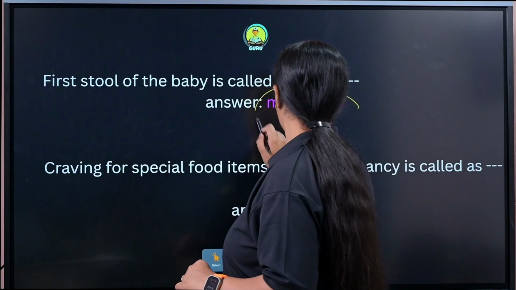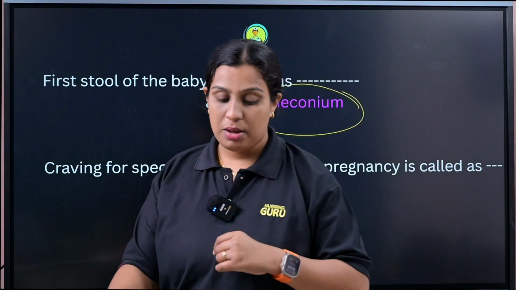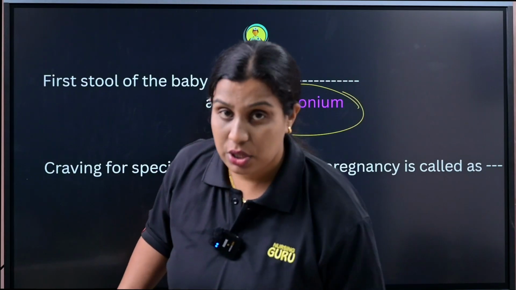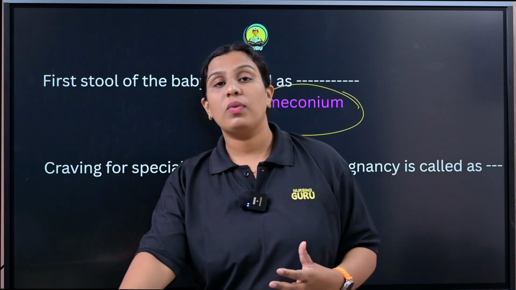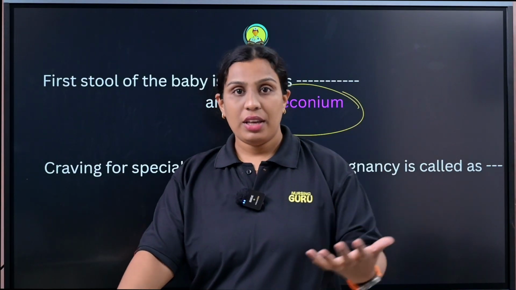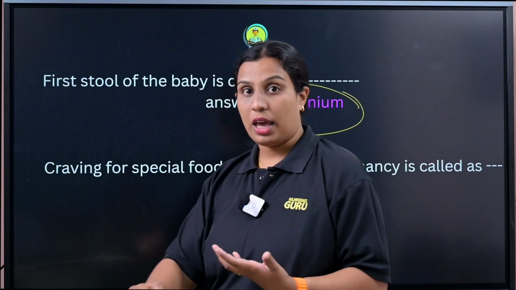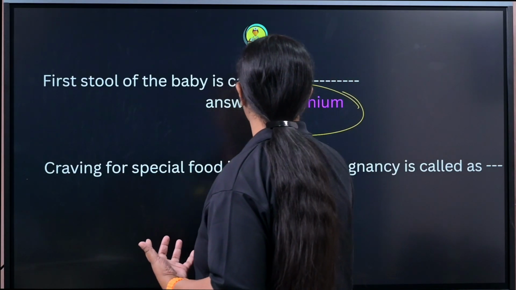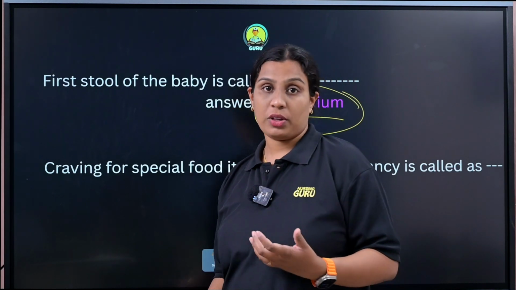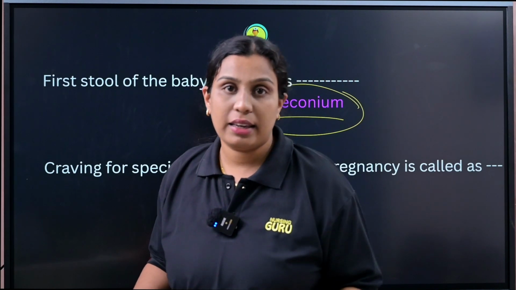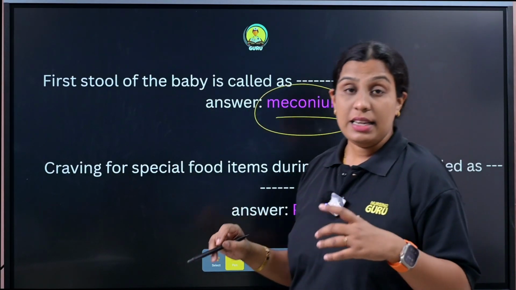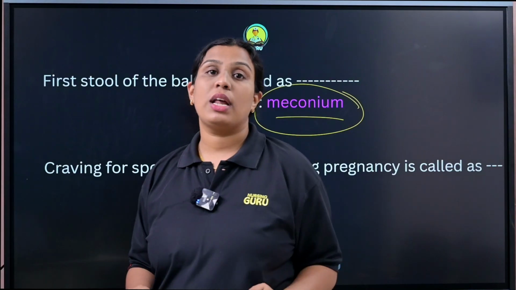Okay, so meconium. As an OBG student, you may have seen different patients who are admitted in the labor ward, postnatal area, intranatal area and in every labor related area. Here you may check the meconium of the babies. Clear? So what is the color of meconium? Dark black or dark green color. So meconium, the first stool of the baby, is known by that name.